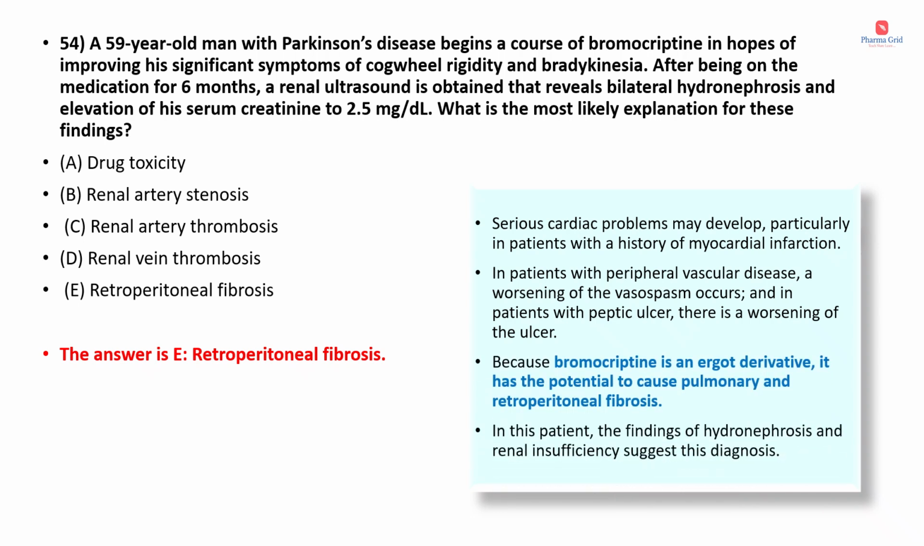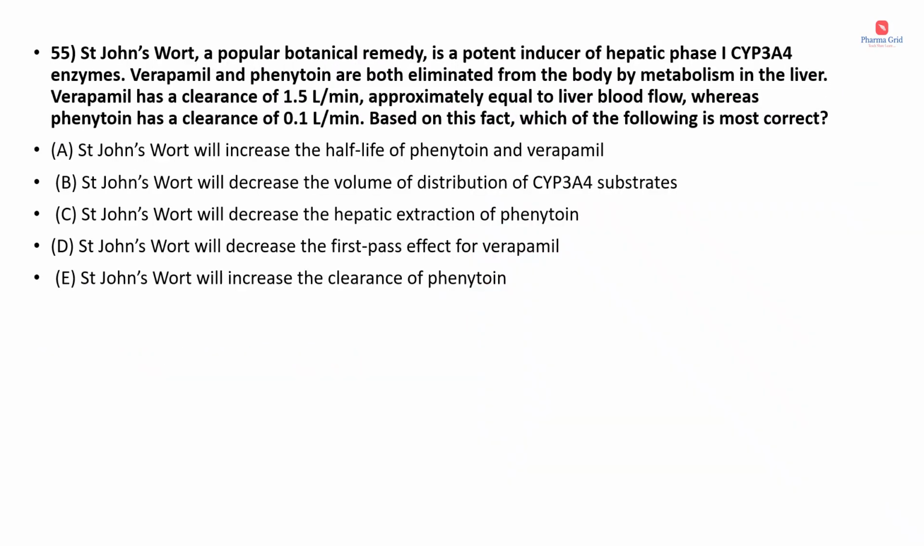Serious cardiac problems may develop, particularly in patients with a history of myocardial infarction. In patients with peripheral vascular disease, a worsening of the vasospasm occurs, and in patients with peptic ulcer, there is a worsening of the ulcer, because bromocriptine is an ergot derivative. It has the potential to cause pulmonary and retroperitoneal fibrosis. So, in this patient, the findings of hydronephrosis and renal insufficiency suggest this diagnosis. Bromocriptine is an ergot derivative, a highly vasoconstrictive alkaloid, and it has the potential to cause pulmonary and retroperitoneal fibrosis. Moving on to the next question.